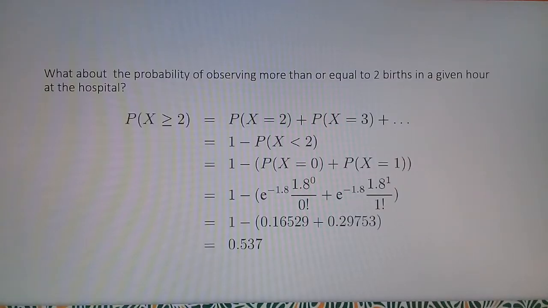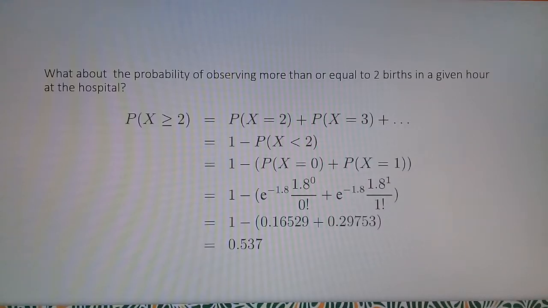But what about the probability of observing more than or equal to 2 births in a given hour at the hospital? We can pose the problem as P of x greater than or equal to 2. This is equal to P of x equal to 2 plus P of x equal to 3 plus, and so on up to infinity.